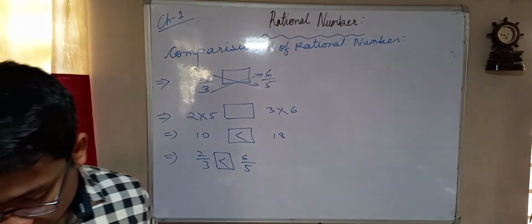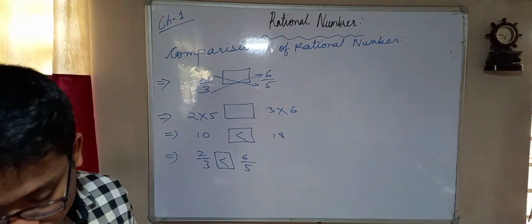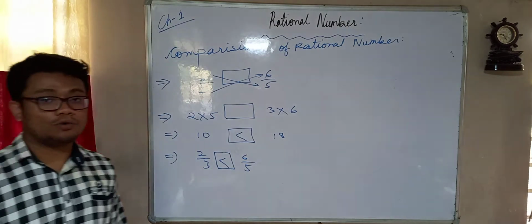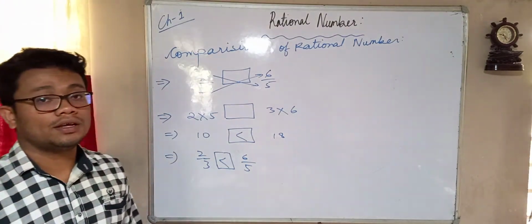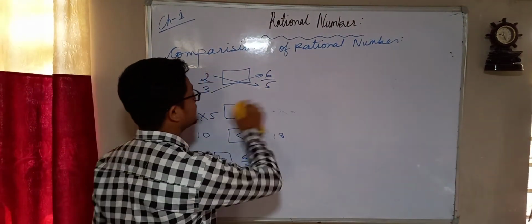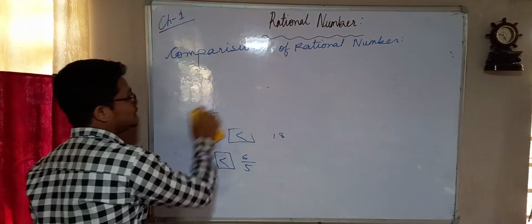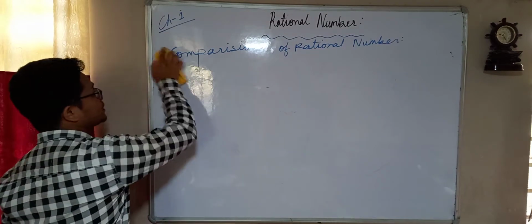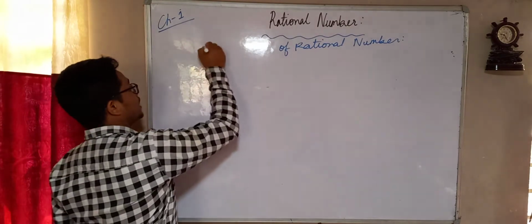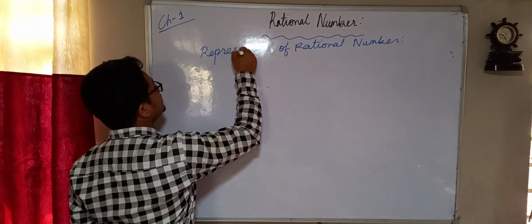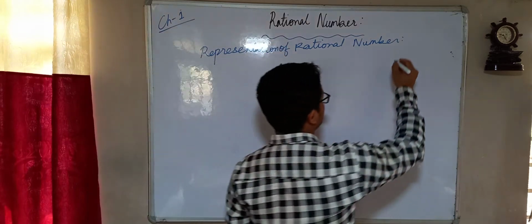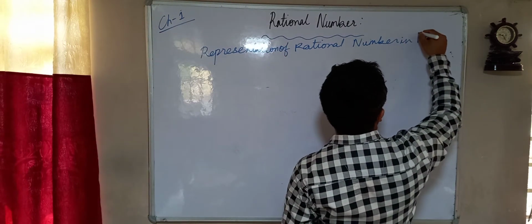Now the next topic which we are supposed to discuss is how to represent a rational number on a number line. Okay, how would you represent a rational number on a number line? So let us discuss. Representation of rational numbers on a number line. That will be our topic next.